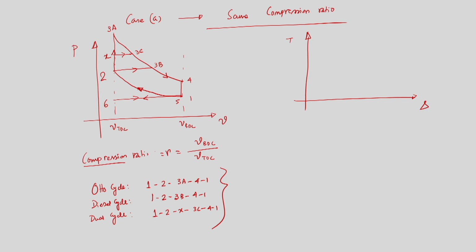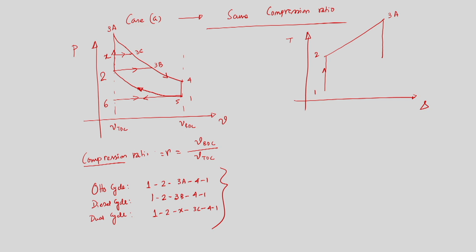So this is the TS diagram. Now 1 2 is isentropic compression, which is there in every cycle, whether Otto, diesel or dual. So process 1 to 2 is isentropic compression. Then of course 2 to 3A is at peak pressure, and of course the temperature will be higher. So this is 3A, and we first draw the Otto cycle.